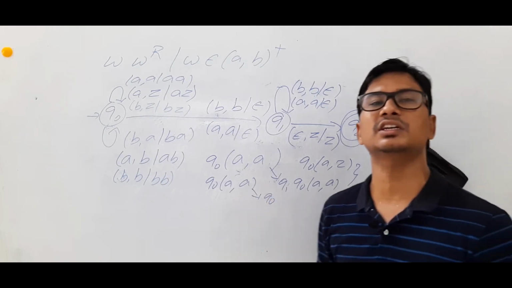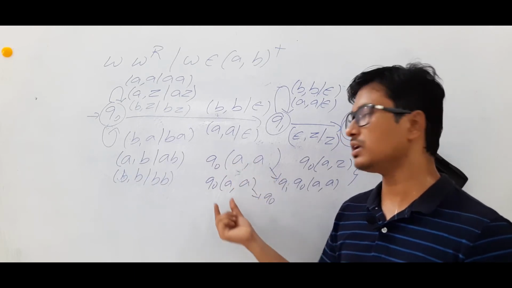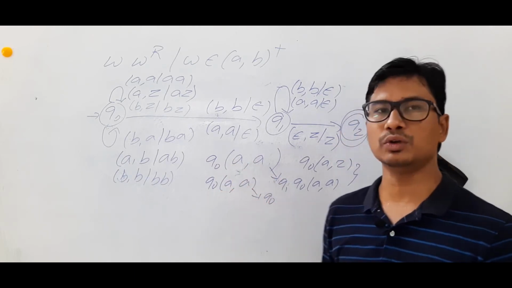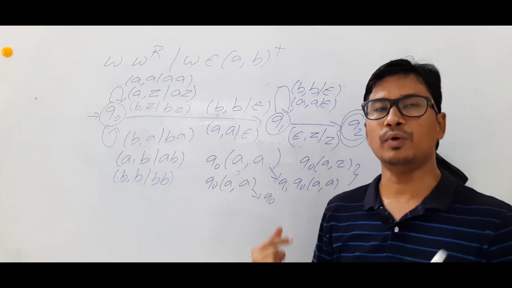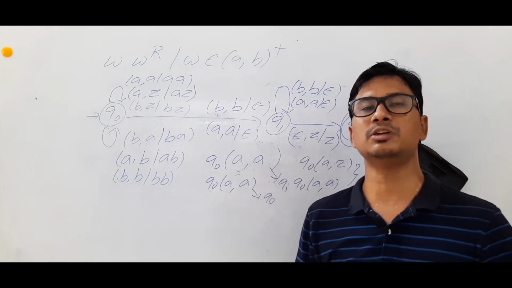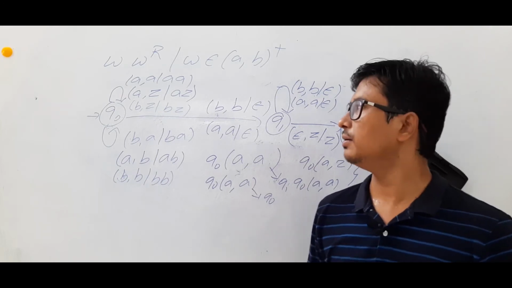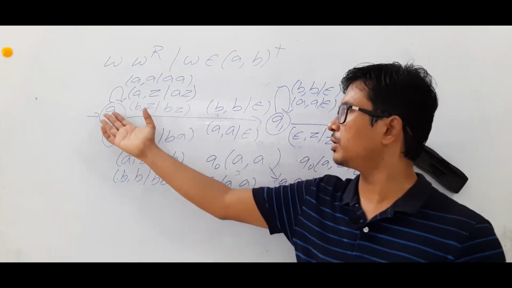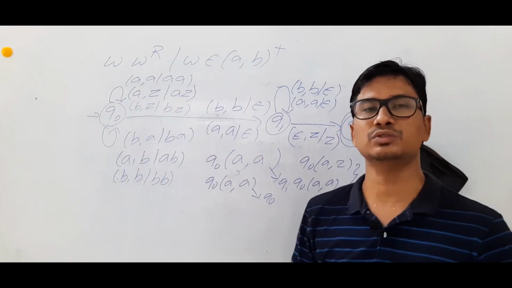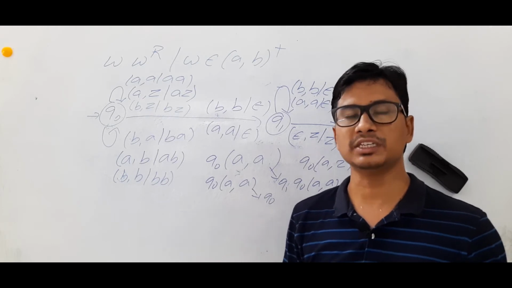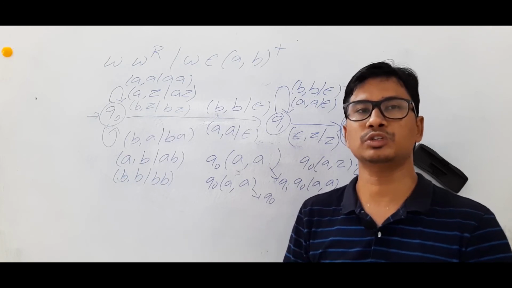So then I can say that it is not deterministic. Why? From Q0 on A and A, you are going to Q1. Similarly, Q0 on A and A, you are going to Q0. So from a state on the same transition, you are going to more than one state. So I can say that it is not a deterministic pushdown automata, but we can call it a non-deterministic pushdown automata, because it is creating a confusion for me. From Q0 on A and A, should I be in Q0? Should I go to Q1? It is a confusion. So that's why we will call it non-deterministic, and it is still a pushdown automata.